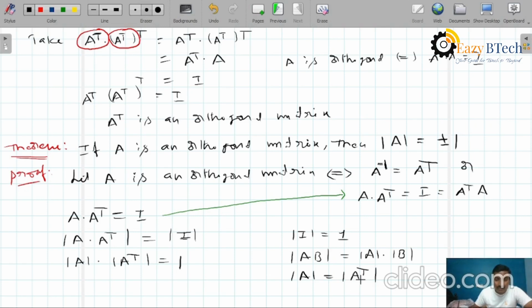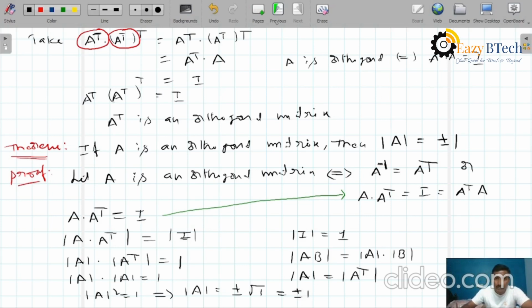Therefore in place of det A transpose, we can write det A. So det A into det A equals 1, that means det A whole square equals 1. Taking the square root, det A equals plus or minus square root of 1, which is plus or minus 1. This is our proof. That means we proved that the determinant of an orthogonal matrix equals either plus 1 or minus 1.